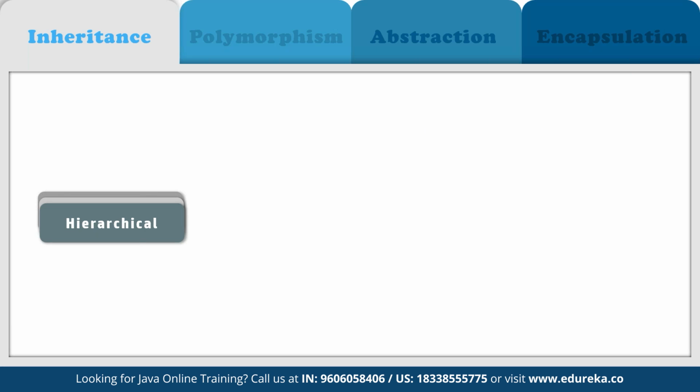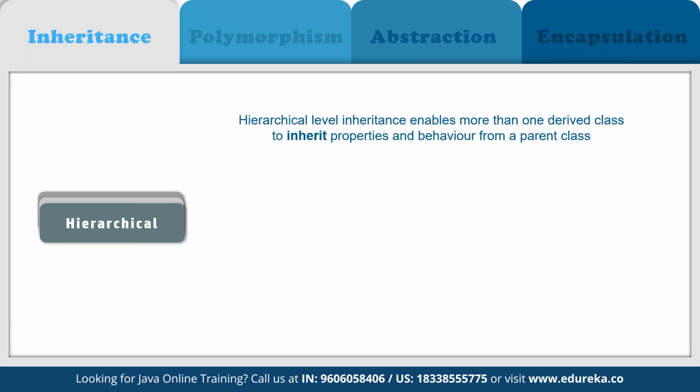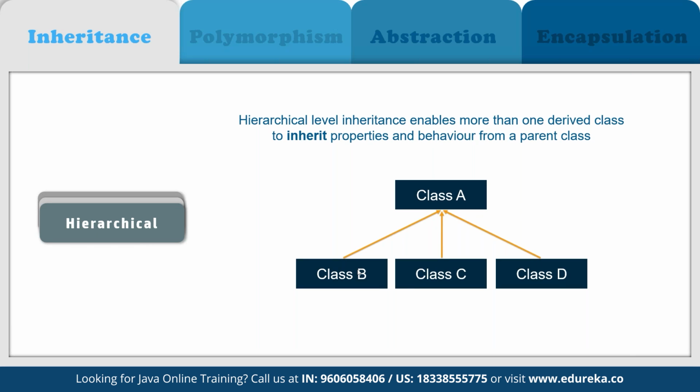And then we have hierarchical inheritance. When a class has more than one child class, for example, here we have the parent as class A, and now we have multiple child classes, class B, class C, and class D. They all are inheriting from the main class A, and this is called hierarchical inheritance.